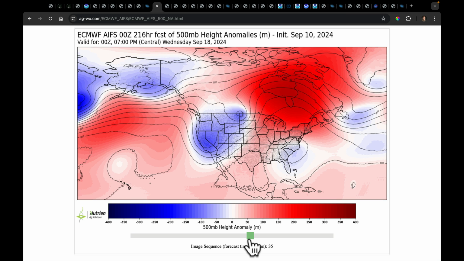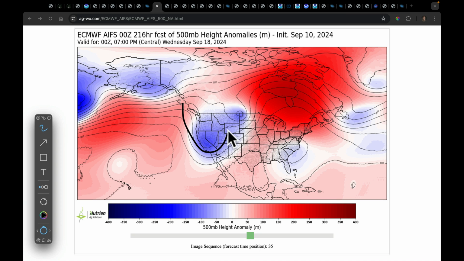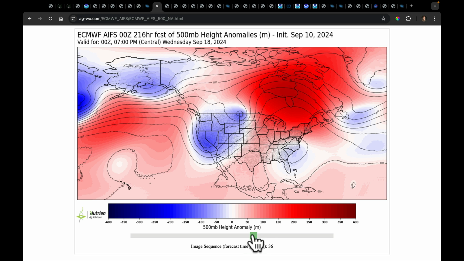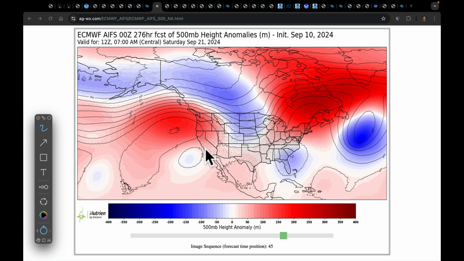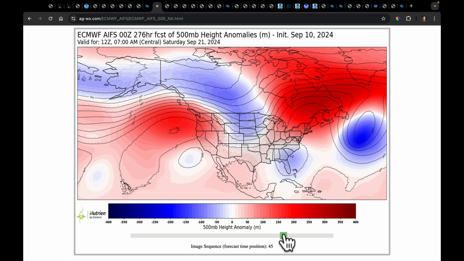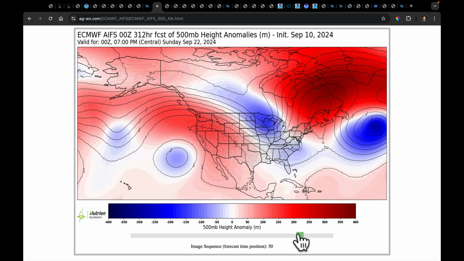And at that time, we get this sense of a couple of troughs, a broader ridge, and something just underneath here. And it's starting to show up in the 500 millibar heights. So long story short, we've got a lot of activity sending at least 2 troughs in the next 10 days here, with low pressure developing off the southeast coast as well during this. And we're going to look at the resulting precipitation patterns of that in a few moments.